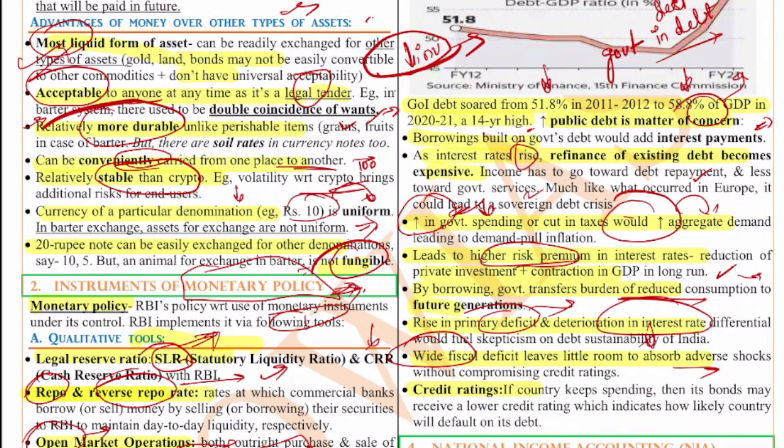Next, because of all these things, when there is less investment flowing, when there is less capital with the government, when there is high debt, then the credit rating of the country will fall. If the credit rating falls, then the investments will not be coming. The bonds' value will be reduced, because there will be fewer people who want to purchase the bonds of the government, because they are very skeptical about the repayment capability of the government. So that's why the credit ratings are very important, right? So these are the basic things.